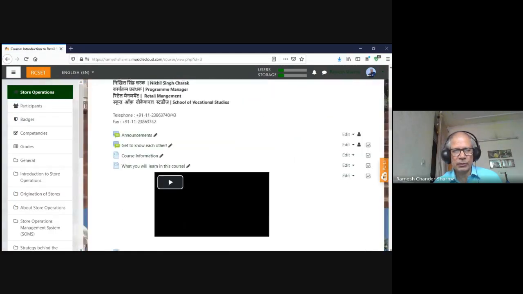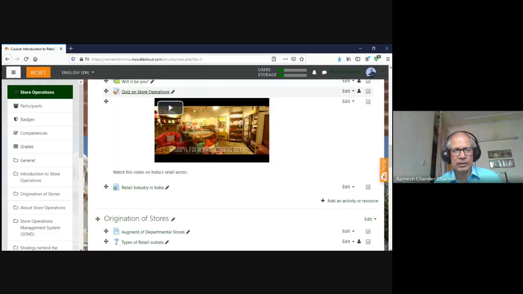And then we can have the quiz. The advantage of a quiz is that it can be automatically graded by the system. So we tell the machine that this is the quiz. There are 10 questions, 1 question, 1 mark. So 10 questions, 10 marks. Out of that, whoever gets all correct gets 10 marks, 8 correct, 8 marks, and like that. And then we can give feedback. If the answer is right, we can say, oh, well done. If the answer is wrong, sorry, wrong answer, try again, something like that.